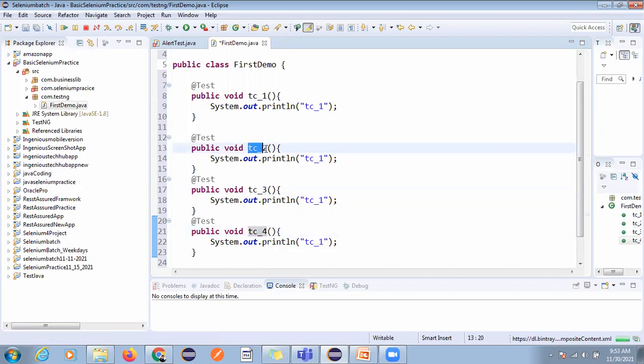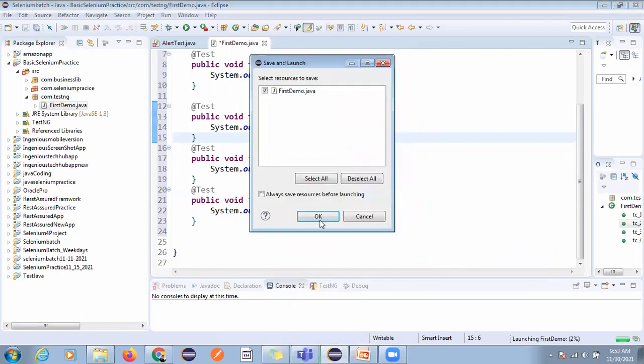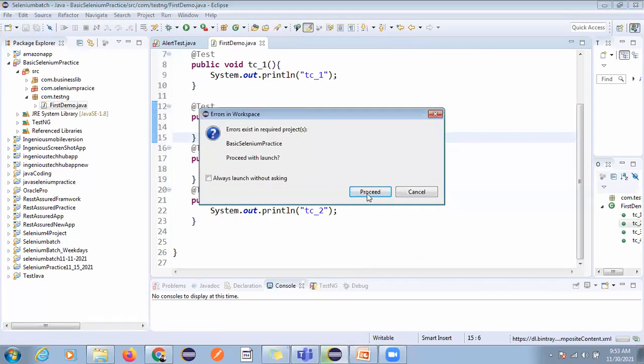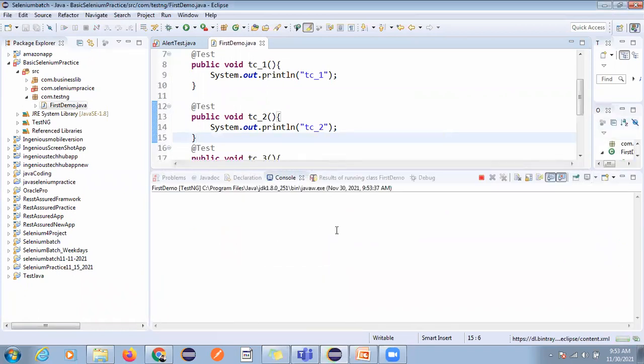So just I'm going to change 3 and 4. Okay, if you run this, you can see run as, and it will come here TestNG. So if you install TestNG, then you will get this option also.